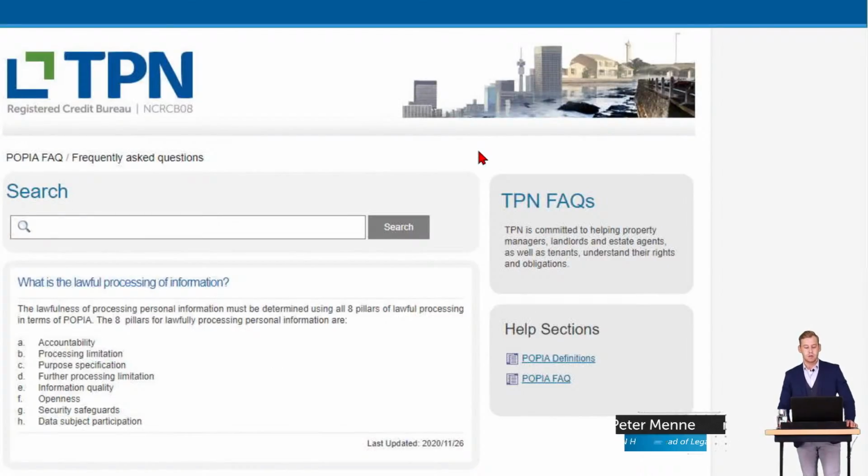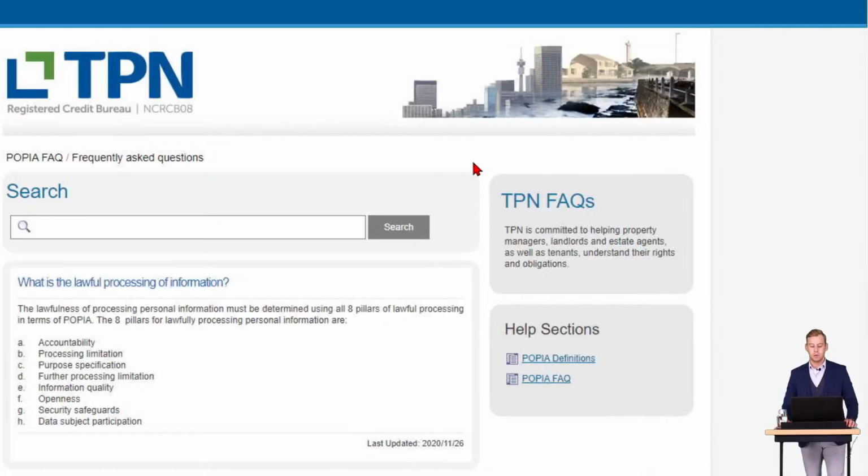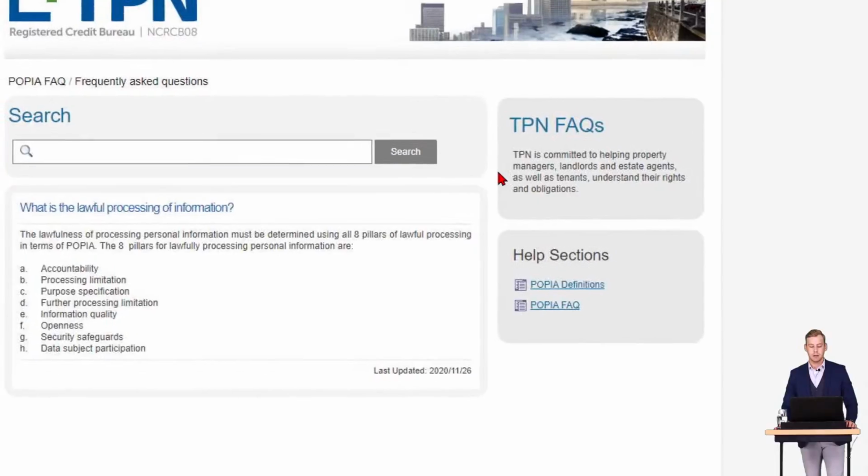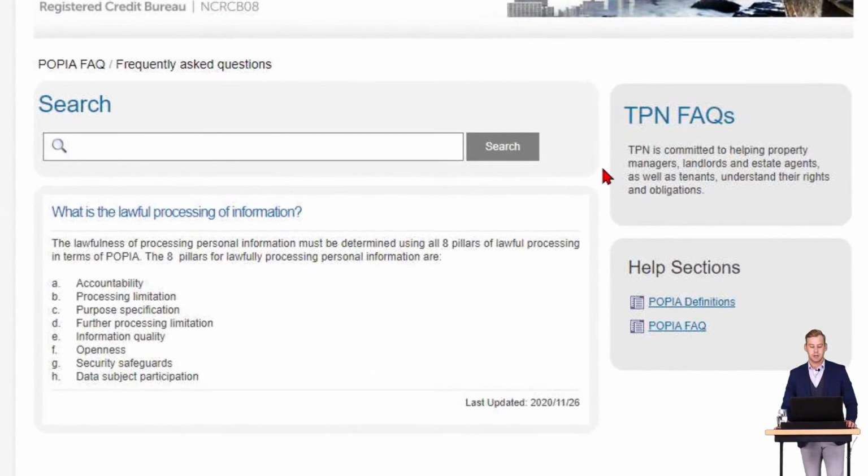So in terms of POPI, the 8 pillars of lawful processing of personal information are accountability, processing limitation, purpose specifications, further processing limitations, information quality, openness, security safeguards, and data subject participation. So quite easy. Those are the 8 pillars. You need to be answering questions on these as well.